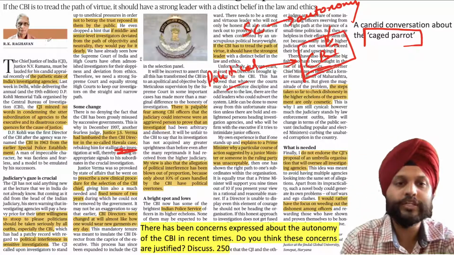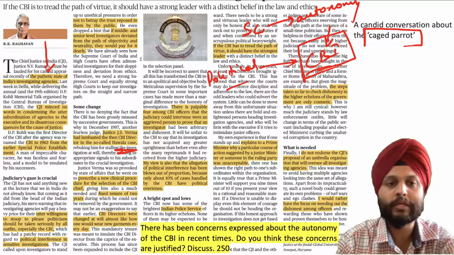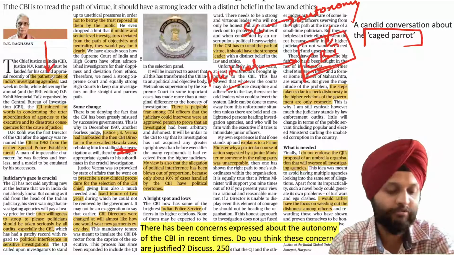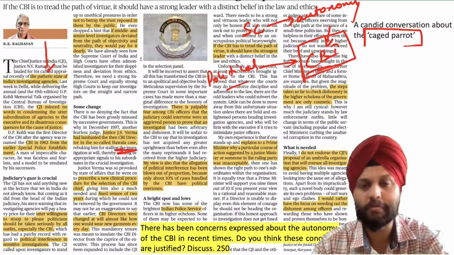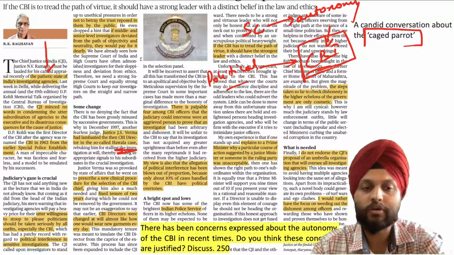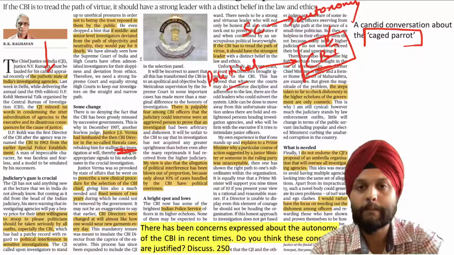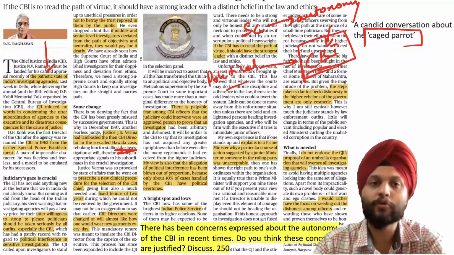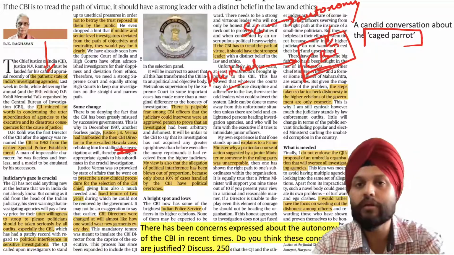Recently the Chief Justice of India remarked about the pathetic state of India's investigative agencies, that they are doing a very bad job. They are being controlled by the ruling party. So they are not acting autonomously. Right? They are being used as mere tools by the political parties for their ends, for their benefits.